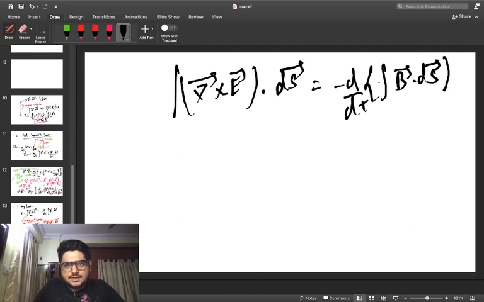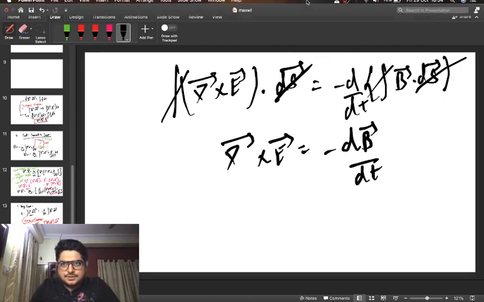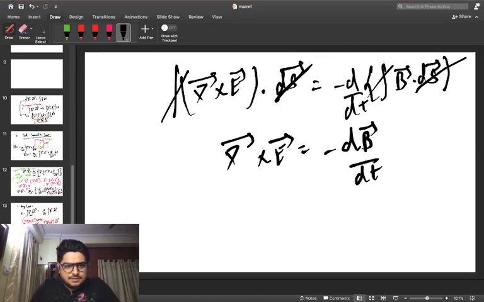Once again we can equate these two integrands having the same differential variable, ds. So we can just cancel the integral terms, and finally we can write that del cross E is equal to minus dB by dt. This is going to be referred to as your Maxwell's third equation.